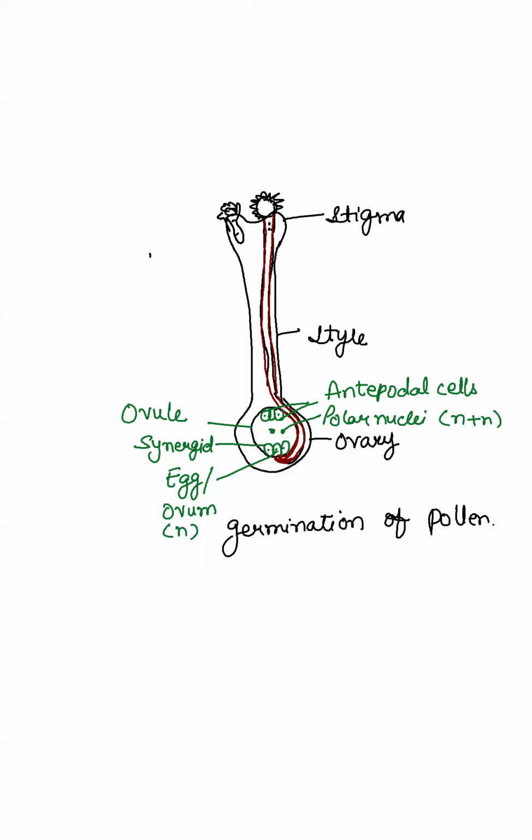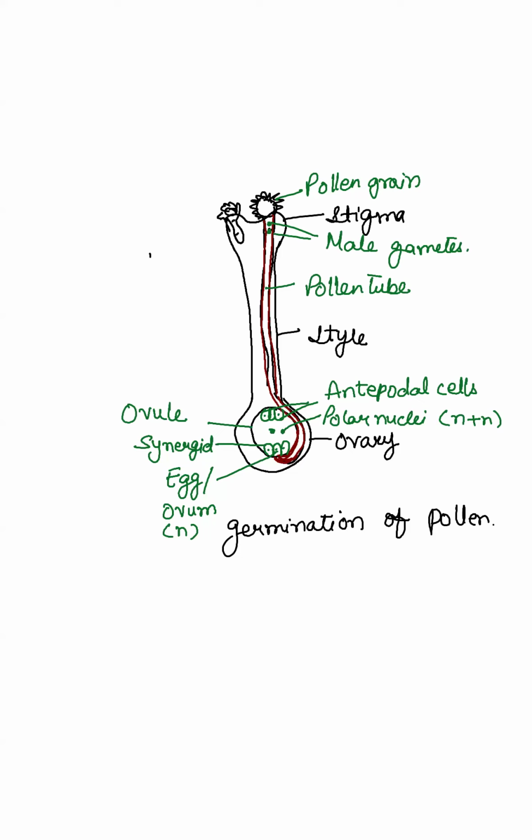ठीक है? Then over here, if you see, this one is pollen grain and pollen tube. I have 2 more labels, and there are 2 male gametes. ठीक है? One pollen grain will contain 2 male gametes. So first of all, this is the diagram.